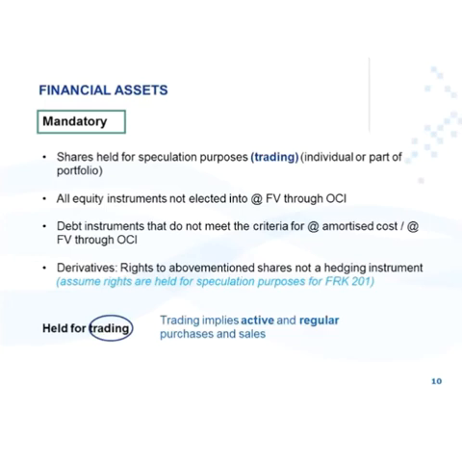The next one is your equity instruments that you didn't elect into at fair value through OCI, the previous category. Then you have it in at fair value through profit or loss. Where you have a debt instrument that didn't meet the criteria, so it wasn't at amortized cost or at fair value through OCI, then it defaults back to this category at fair value through profit or loss. And all your derivatives also fall mandatory into at fair value through profit or loss. We will look at what a derivative is.